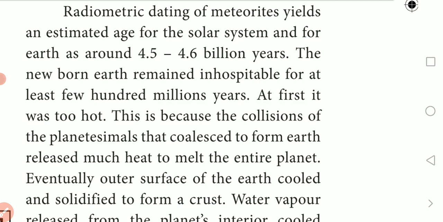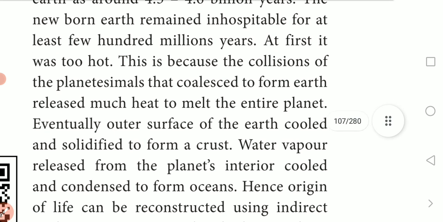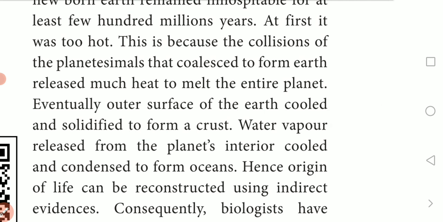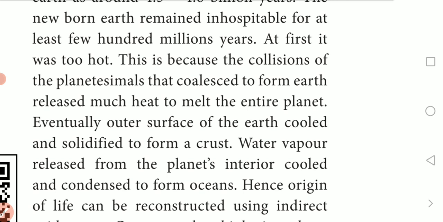First, it was too hot. How was the Earth formed? The Earth was too hot because the collisions of the planetesimals that collided to form Earth released so much heat as to melt an entire planet. There were small planetesimals, and due to their hitting each other they formed one entire planet. During this process the heat was released, so the Earth was full of heat.